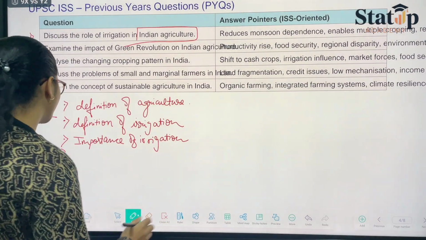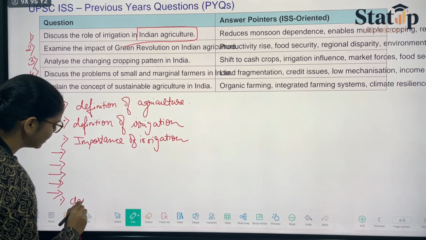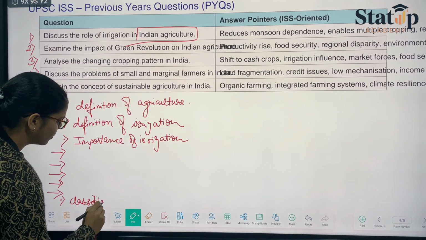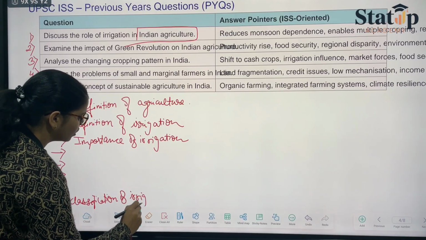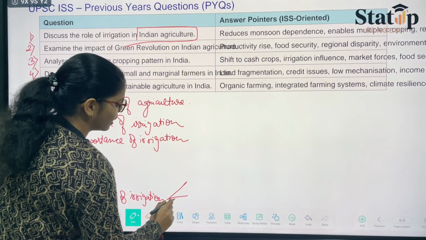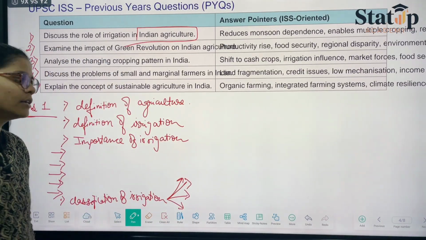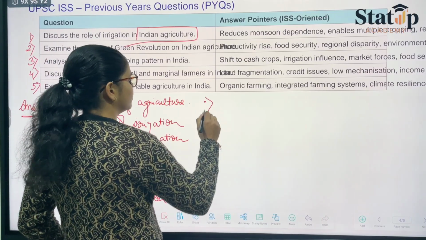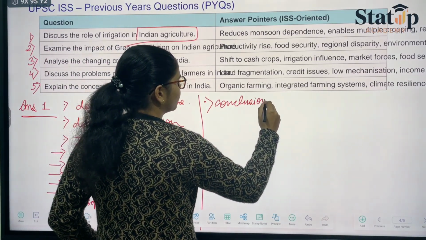Afterwards, make one more point in which you will be classifying irrigation. Classification of irrigation. Okay, like this you can make a tabular form, and hence another point would be your conclusion point.